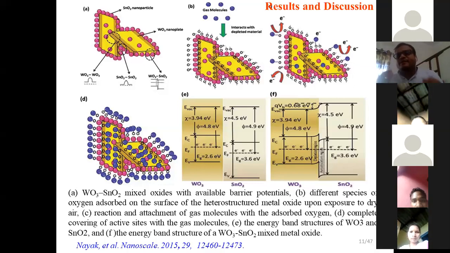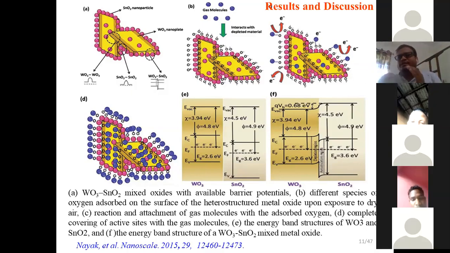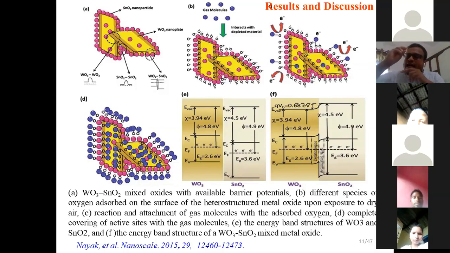Since the kinetic diameter of the ammonia molecule is very small, and here we have taken a high amount of tin precursor, more junctions will be there. Also, from this FESEM image, we found agglomerated tin oxide particles decorated on the plates. Since more junctions and active sites will be there, the smaller ammonia molecule can interact with each junction, so we get high selectivity for ammonia at a high amount of tin precursor.